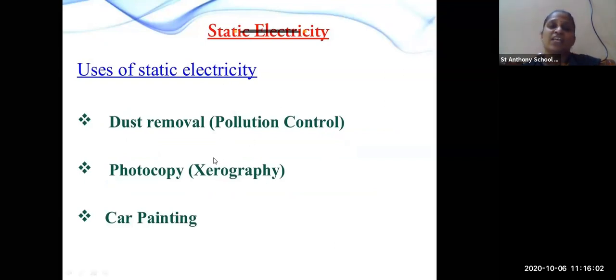Uses of static electricity. So where is static electricity used? Dust removal, that is pollution control, photocopy, that is xerography. We can say Xerox, and car painting. Okay, these are the examples where static electricity is used the most.